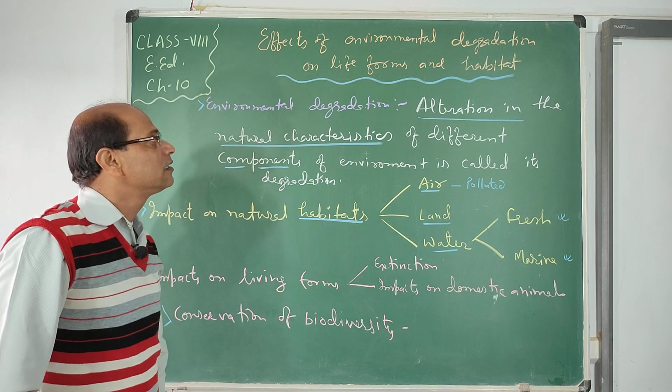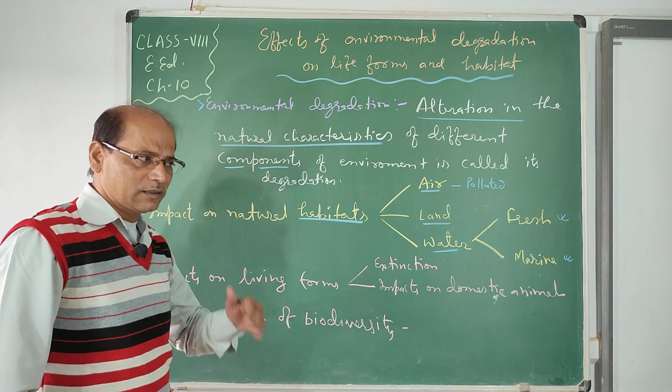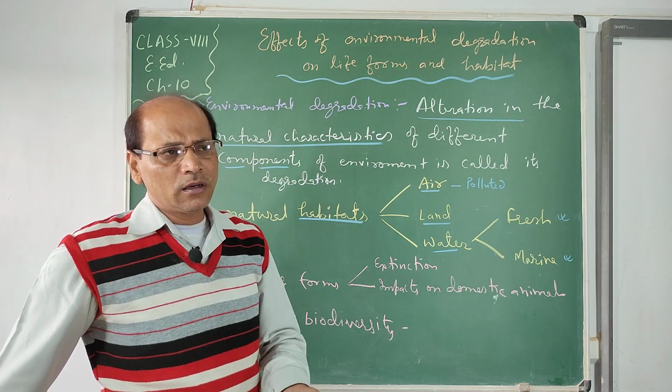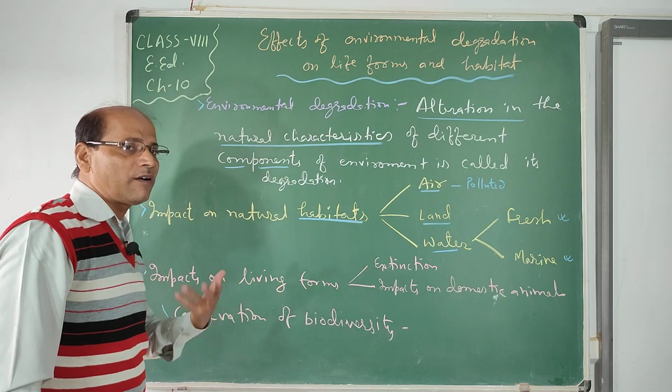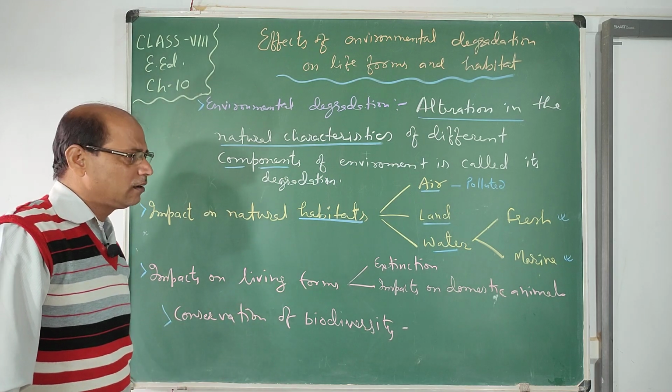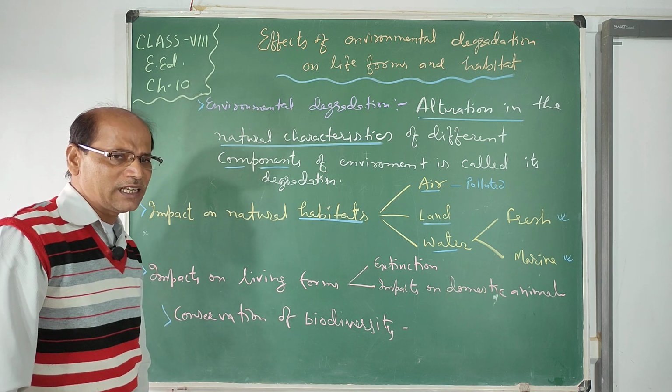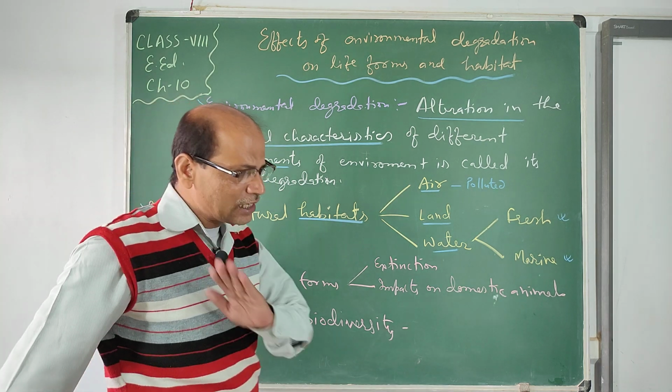Pollution of air takes place through different types of technological activities we do to uplift our economic capability. So air pollution due to fossil fuel burning, air pollution due to clearing of the forest.